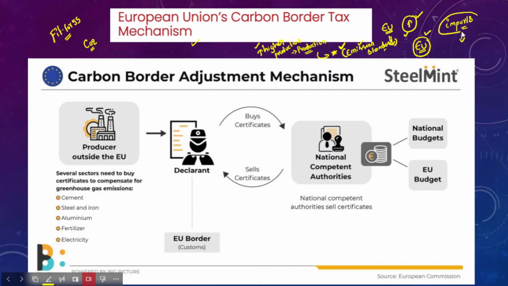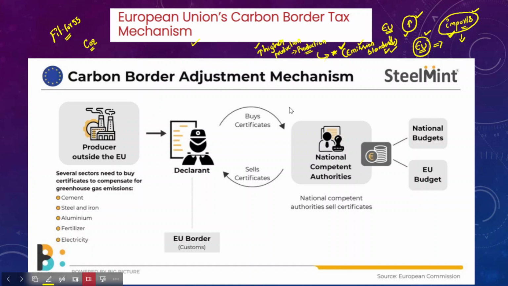When imports are available at a cheaper price compared to the domestic products, there is a lack of level playing field between the imports and whatever they produce domestically. Therefore, over a period of time the European Union will depend more on imports, which will not be sustainable for the European Union economy.